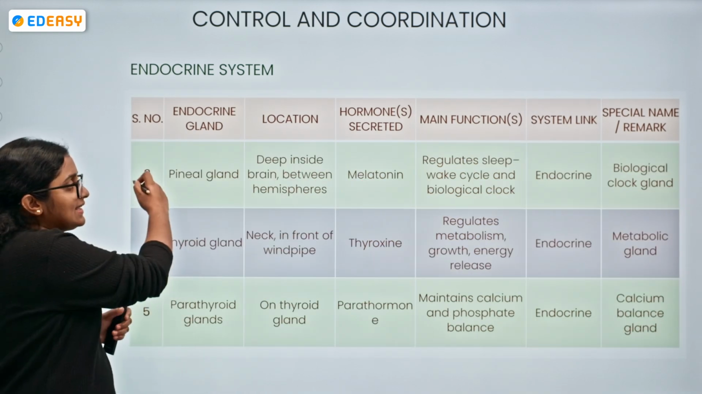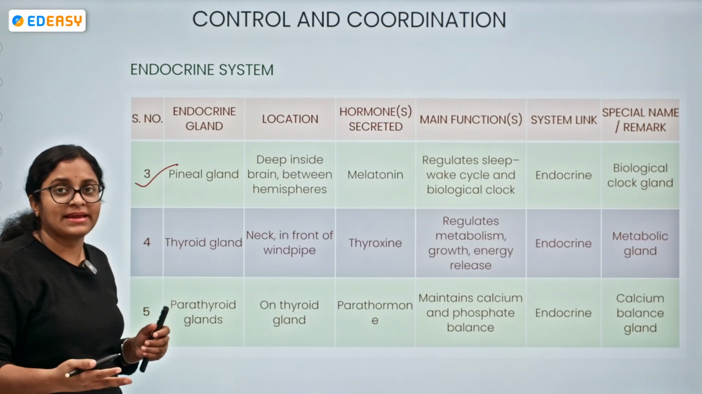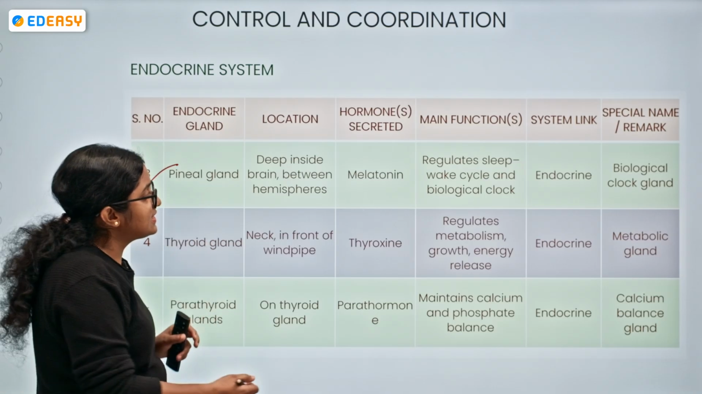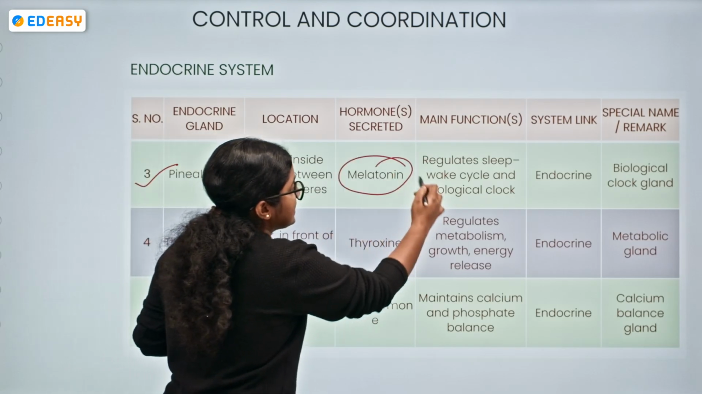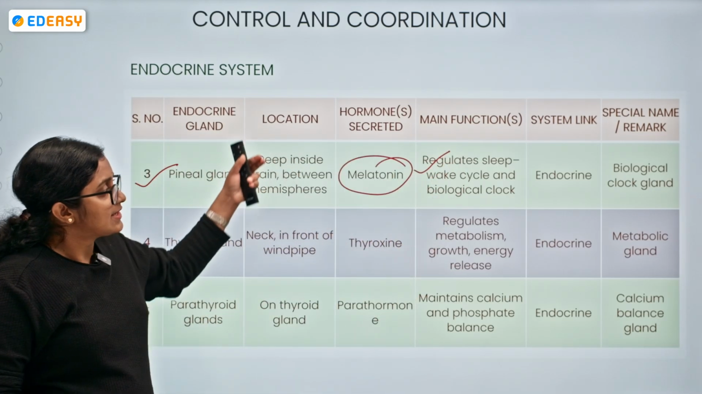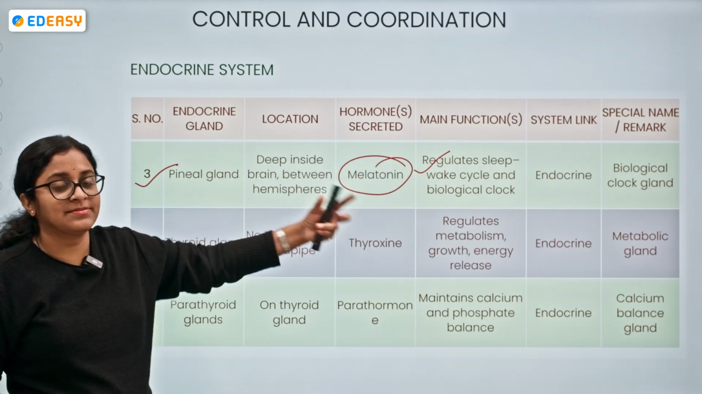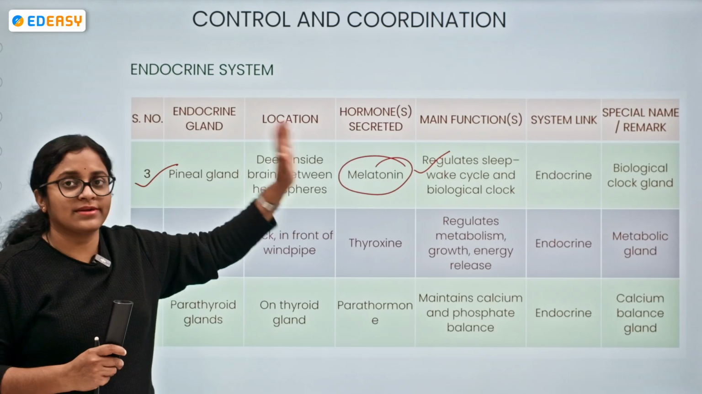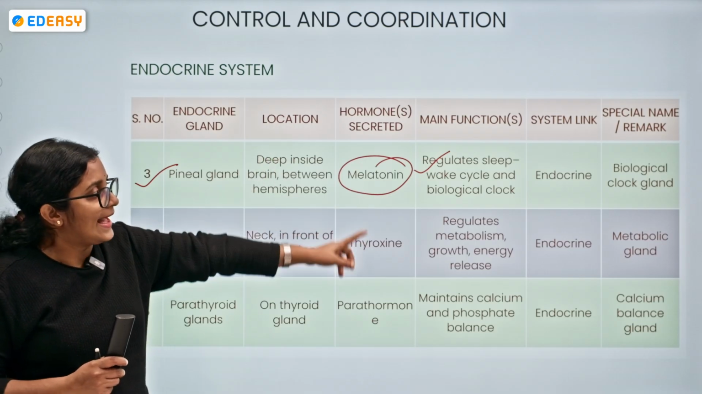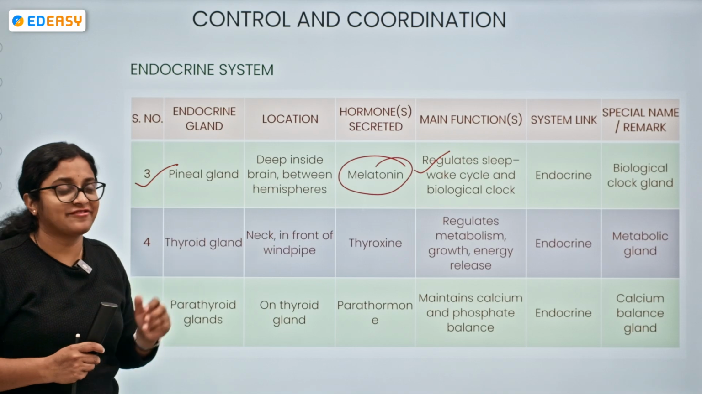Moving on, the pineal gland, between the hemispheres we could find it deep within the brain, and it secretes melatonin, which regulates the sleep and wake cycle as well as the biological clock. Okay, so it is acting as an endocrine system linkage, only the endocrine, not the neuronal link, and it is a biological clock gland, the special name for it.